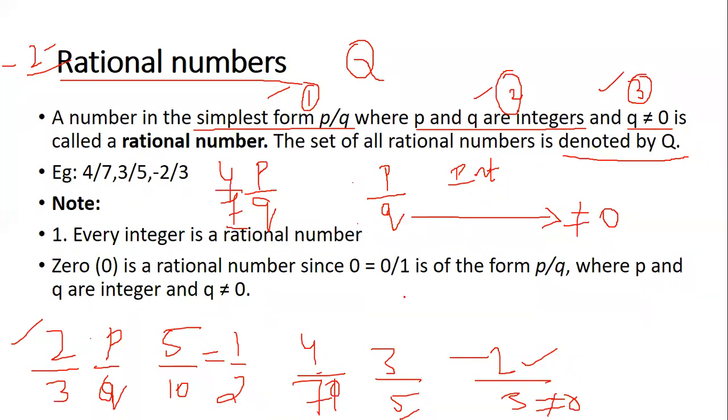It's clear, right? So there's no problem with the voice. Okay, great. So P is not equal to, Q is not equal to 0 and P and Q are integers. Okay, any doubts in this rational numbers? Everybody understood?